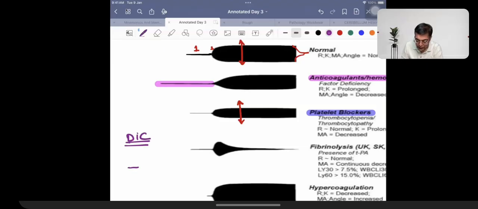DIC. So what you're going to be getting in DIC is going to be an example of a graph which is going to be resembling just like a teardrop.